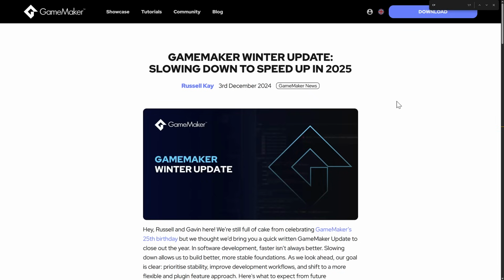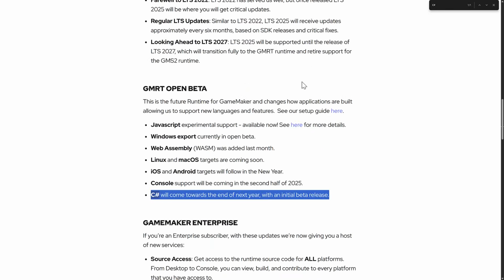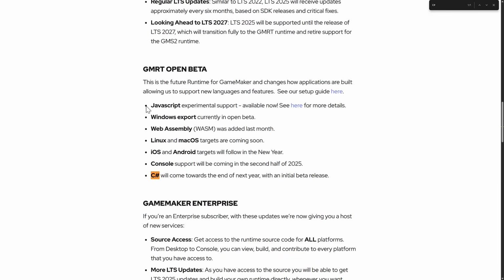seeing C# support. Now, GameMaker is one of those seminal 2D game engine projects. It's been around forever. Again, it has a huge title. The number of games that have been shipped using it is large. Traditionally, you used either their visual programming language or GameMaker script. So it's cool to see GameMaker adding support for other languages. The cool thing here is if JavaScript already exists, it means it's much more likely that C# will come as well. So one of those things to be aware of, but technically not a C# game engine as of yet.